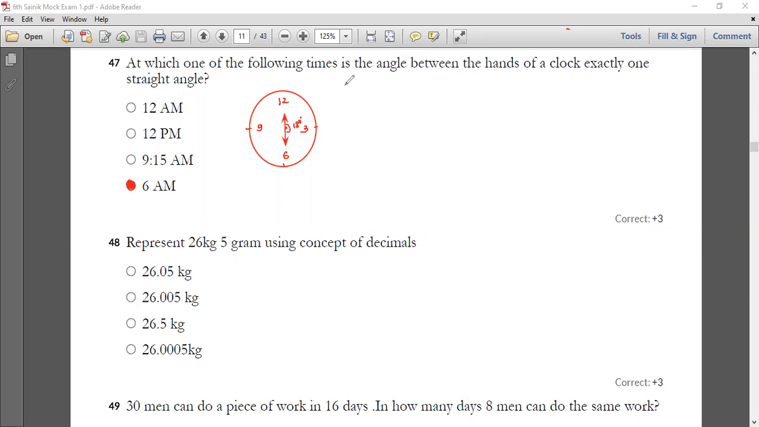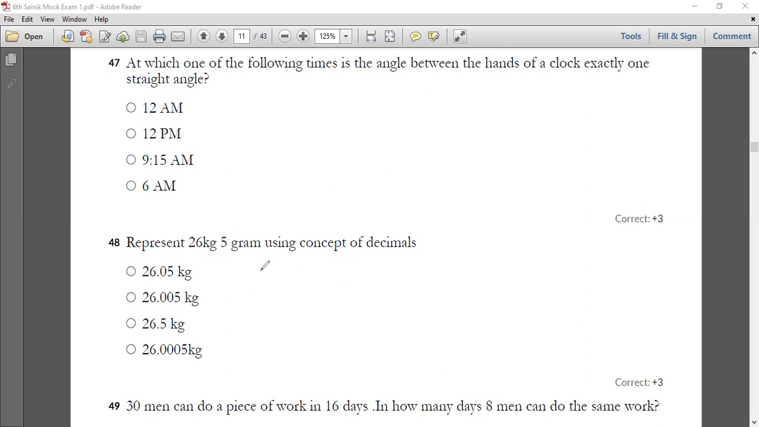So let me go on to your 48th question. All of you have a look into your 48th question. You're going to get 26.005 as an answer. Ma'am, how? 1 kg is equal to how many grams? You just find out. Once you find out 1 kg is equal to how many grams, then you have to find it in the required decimal. See, I'm going to tell you how you have to do it.